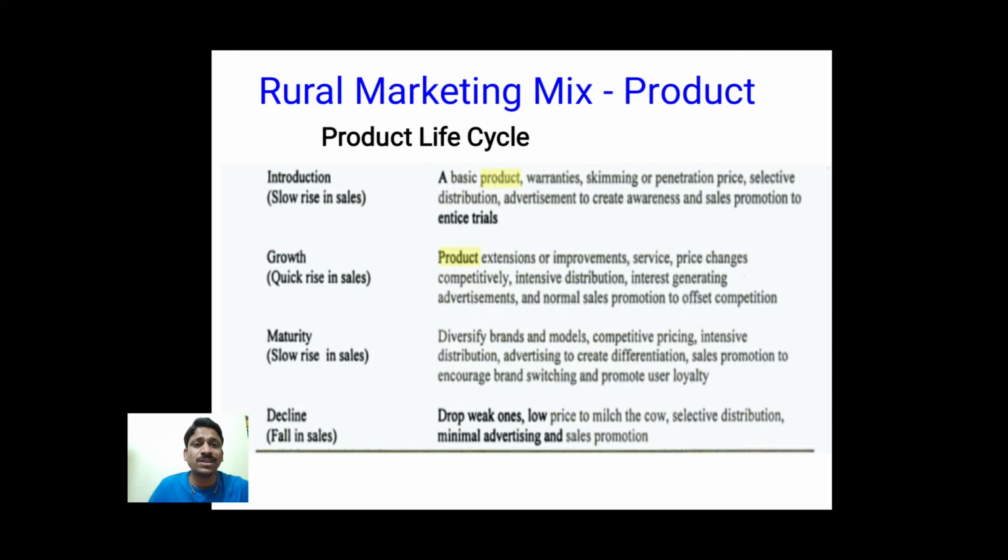So what are the things that we have to consider if the product is in the introduction stage? Here usually we can observe the product will be the basic product, just launched. In future it is to be modified or developed a lot. So as of now, what the company is selling is the basic product, and there is a necessity of warranties.